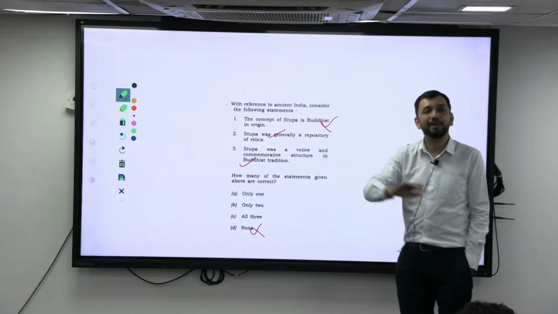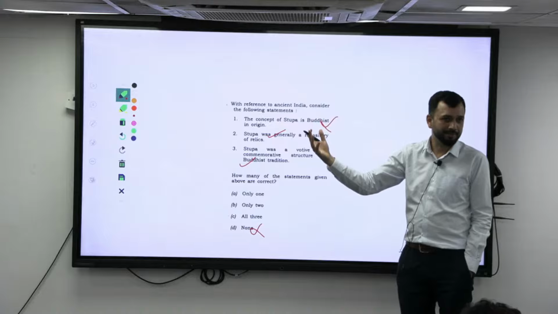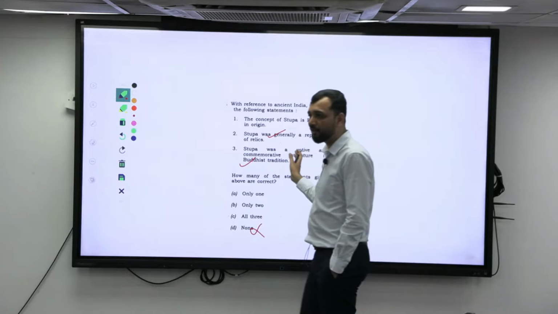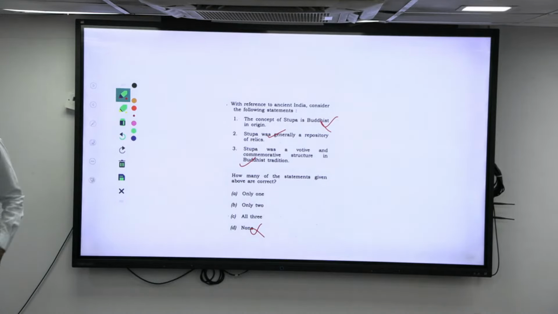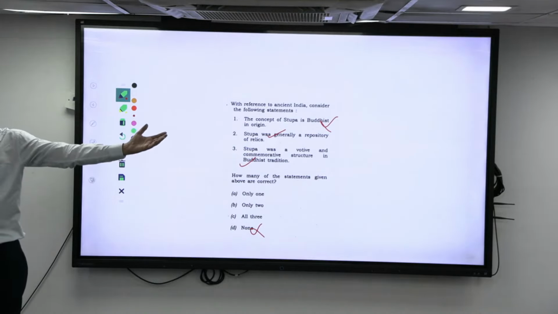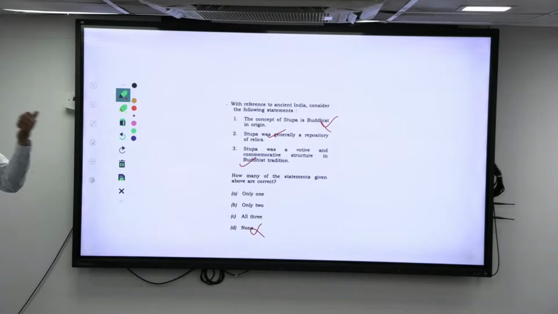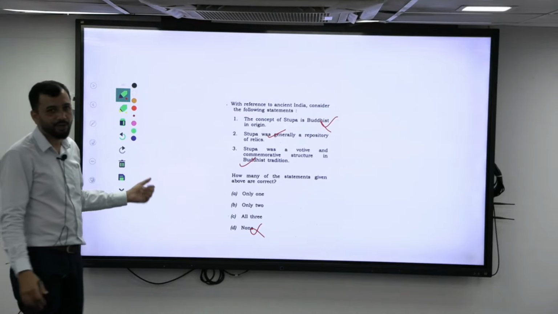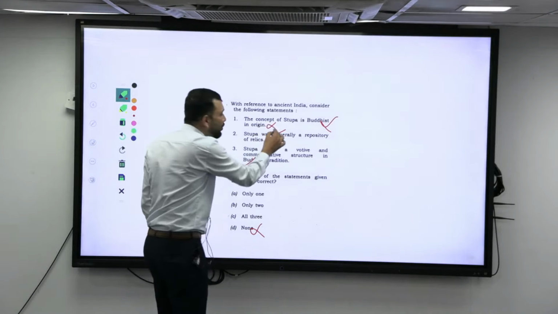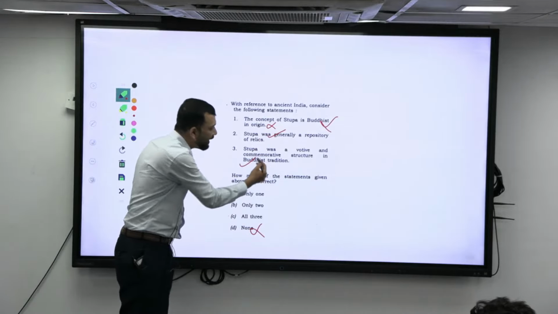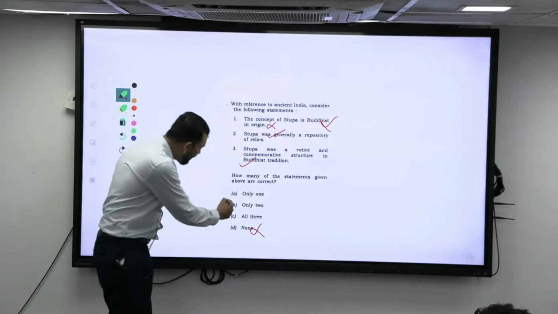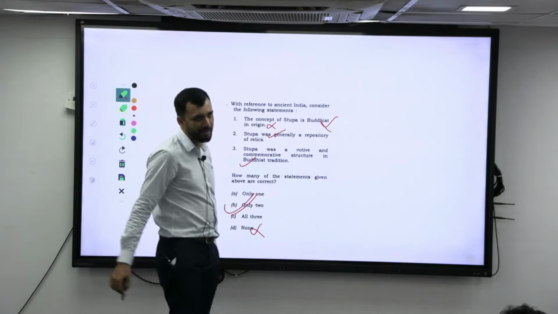So they adopted it in the long run during the Maurya period, right? It was not during the Buddha's time, right? In Buddha's time there was no such thing. During the Mauryas, the structure was influenced by outsiders, and then stupas were built during the Maurya period, right? So that means it is not of Buddhist origin. So the first statement is wrong, second and third are correct. So only two statements are your answer, right?